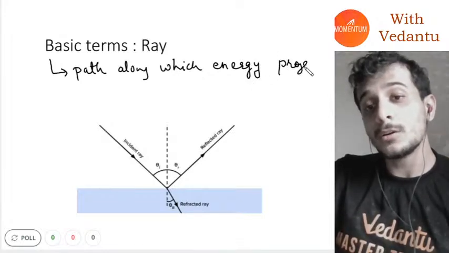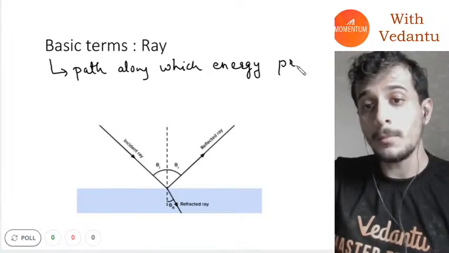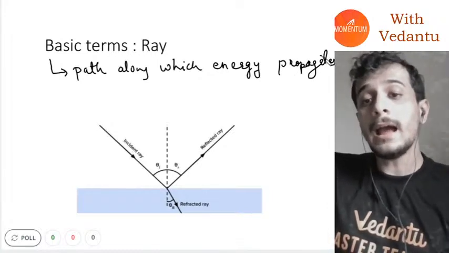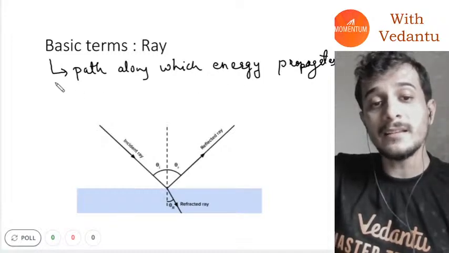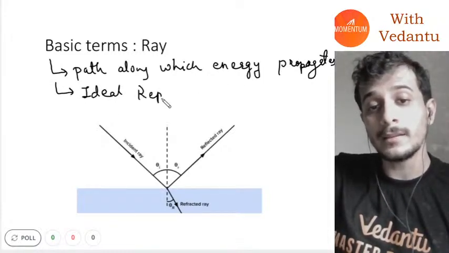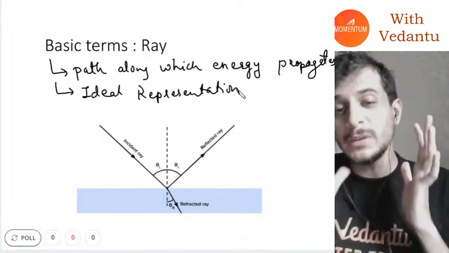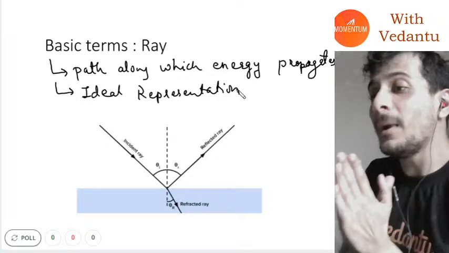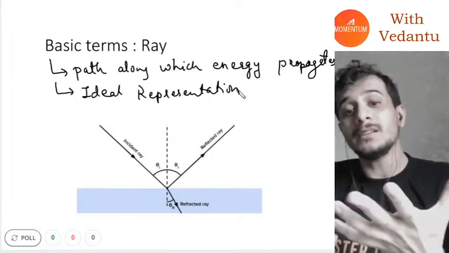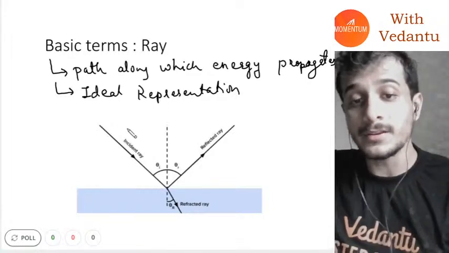A ray is an ideal representation of light. In most cases we do see light acting like a ray, but if light is passing through any medium, there are also other things happening which we ignore while looking at the ray representation of light.